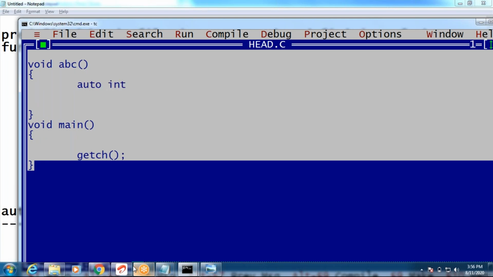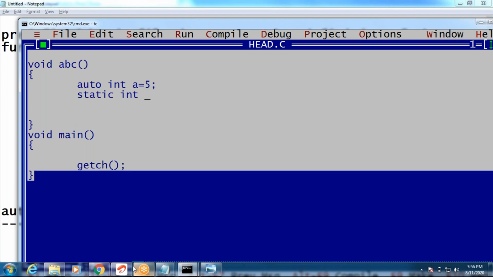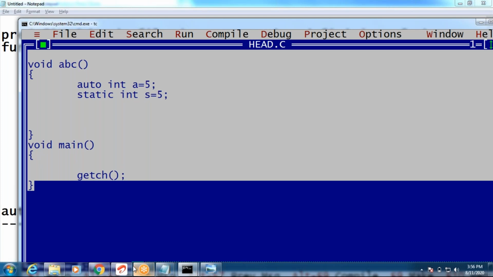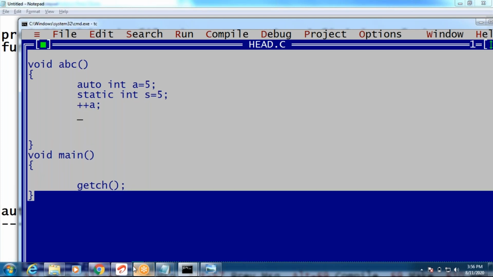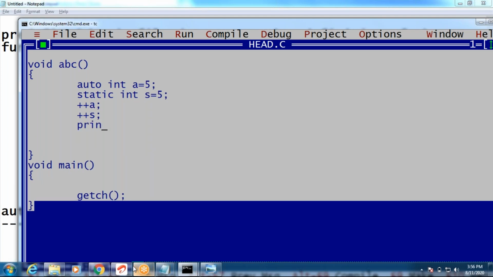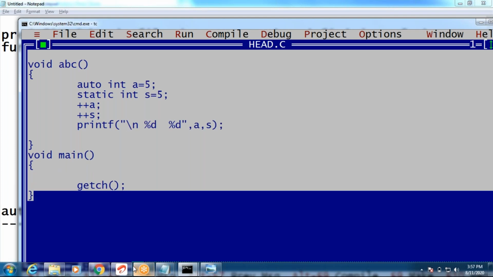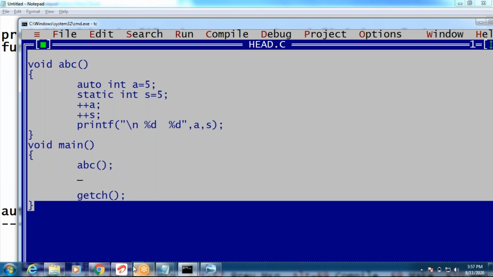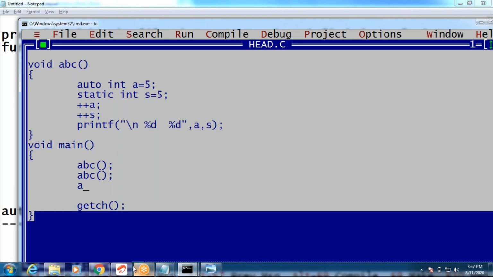Now I am going to print percent d, a comma s values. We are going to print the a and s values. Now I am calling it 3 times, guys. ABC first time, second time ABC call, and third time ABC calling. Call ABC, ABC, and ABC. Now write this program and tell me the output, guys. Tell me, guys, what will be the output?